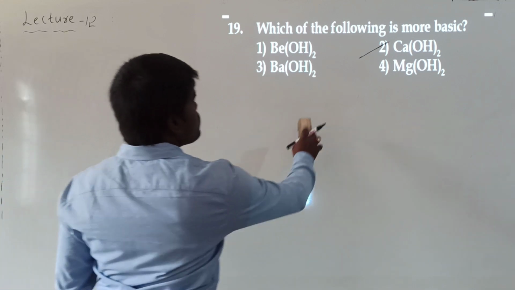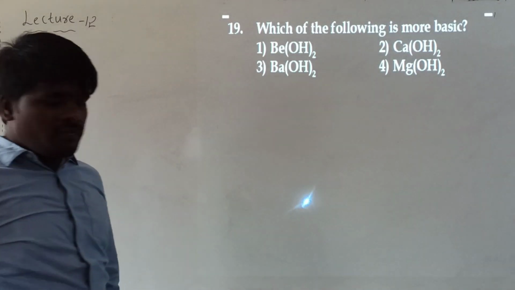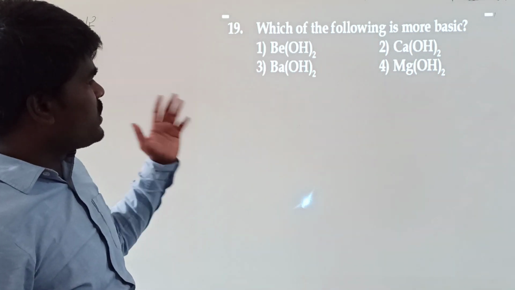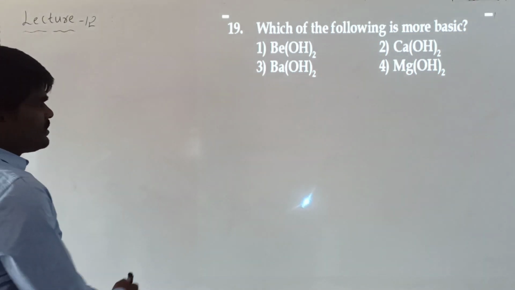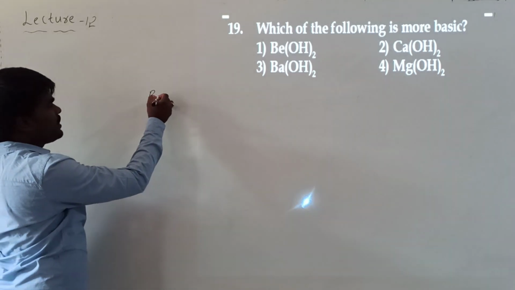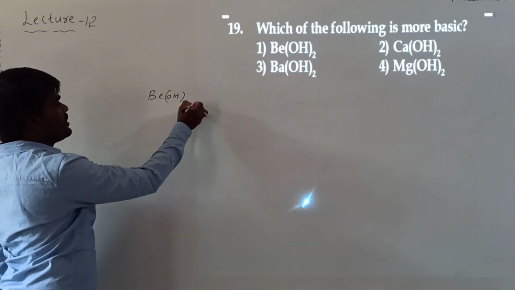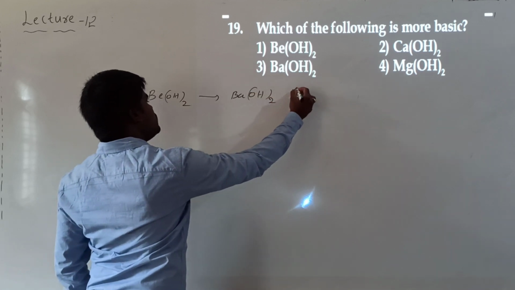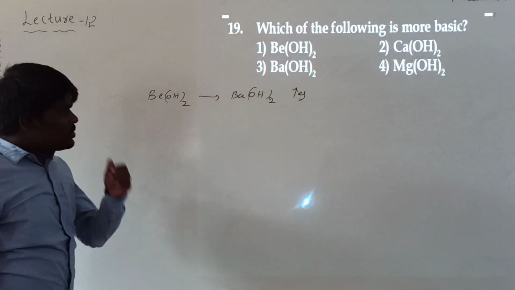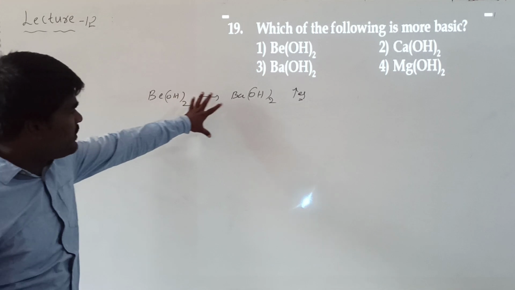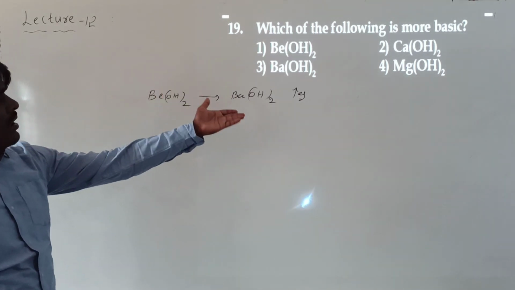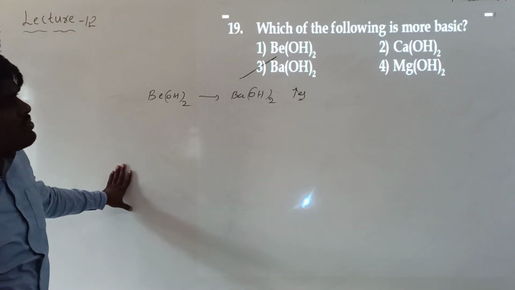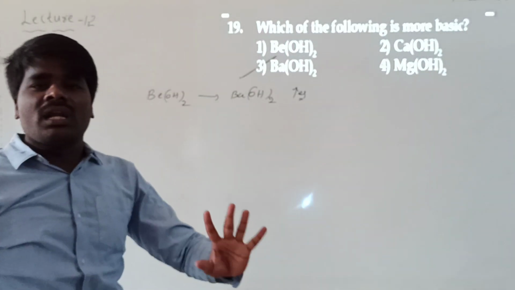Which of the following is more basic? He has given the hydroxides of the second group: beryllium hydroxide, calcium hydroxide, barium hydroxide, magnesium hydroxide. We are talking about the hydroxides of alkaline earth metals. Basicity increases from beryllium hydroxide to barium hydroxide. So beryllium hydroxide is least basic, and barium hydroxide is most basic. All are second group elements, so directly you can go with barium hydroxide as the most basic hydroxide of the alkaline earth metals.